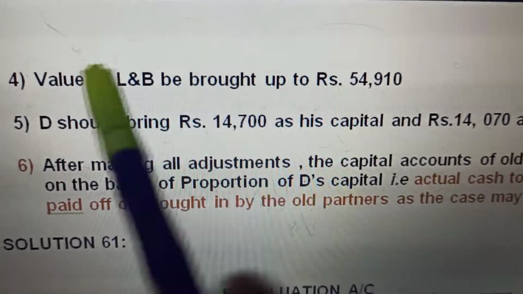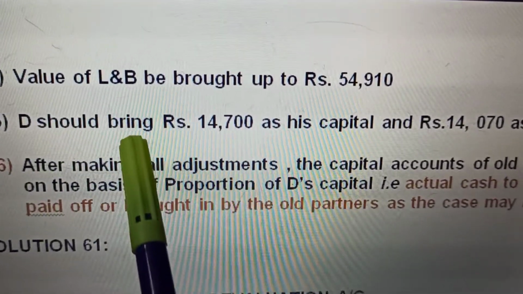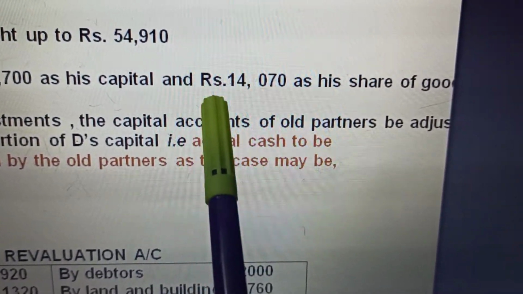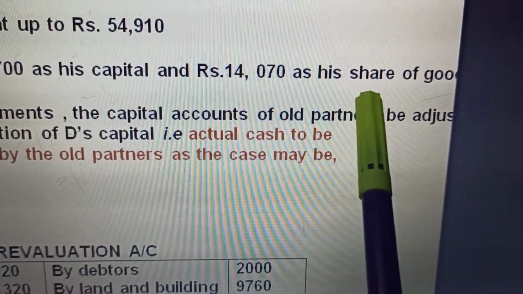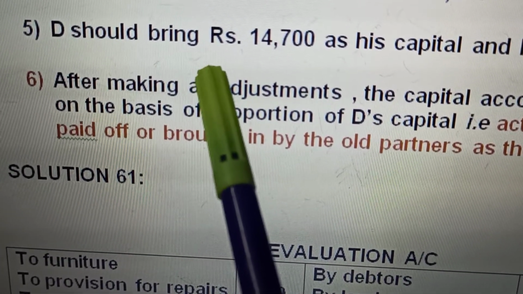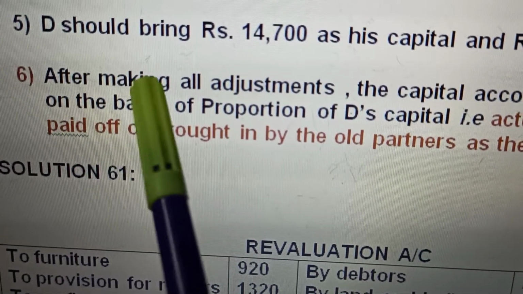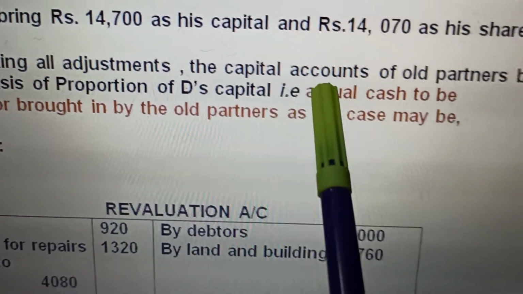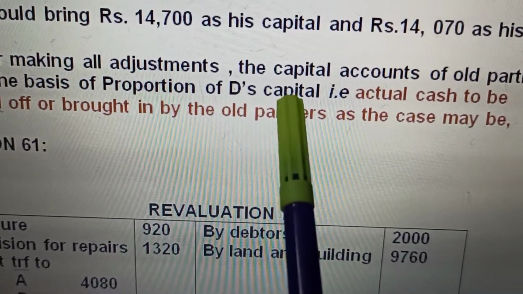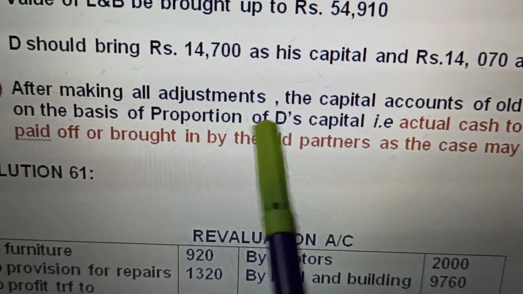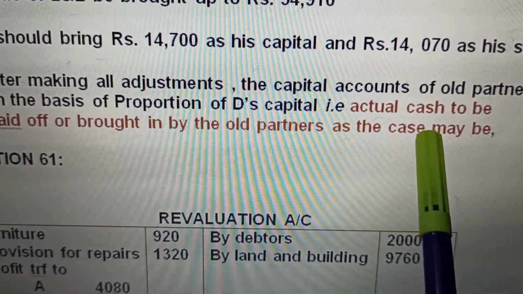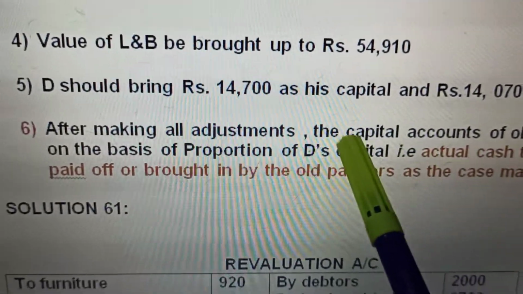And then the last point says D should bring rupees 14,700 as his capital and rupees 14,070 as his share of goodwill. Now, after making all adjustments, the capital accounts of the old partners be adjusted on the basis of the proportion of D's capital. Actual cash to be paid off or brought in by the old partners as the case may be. That means capital may be less or more.